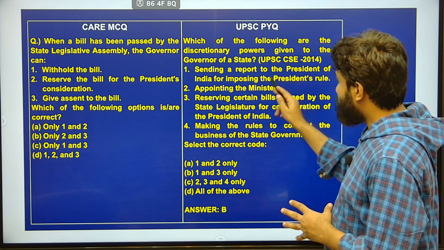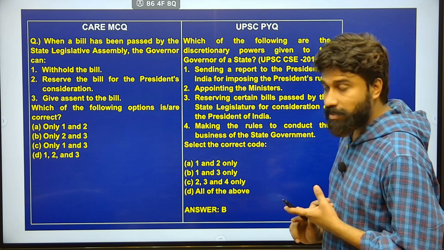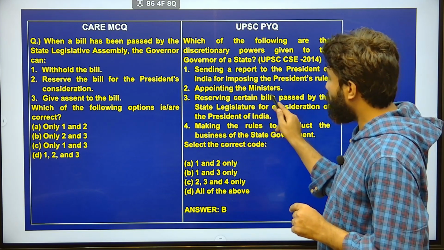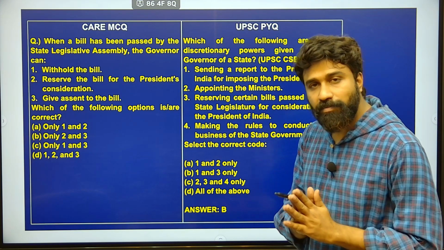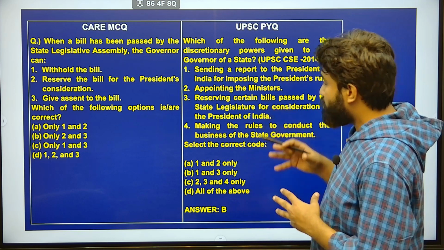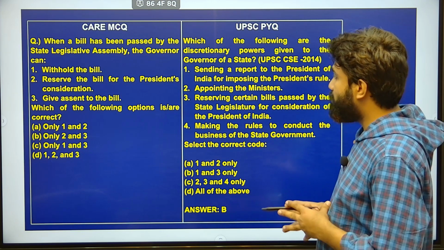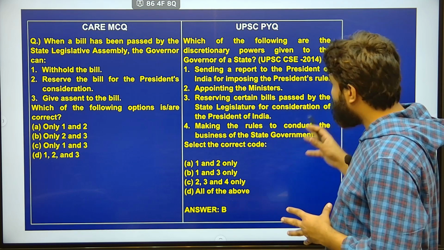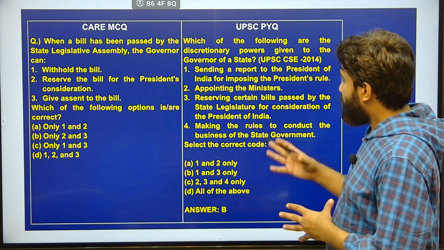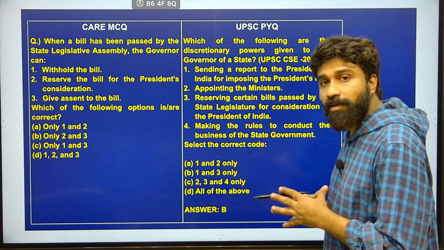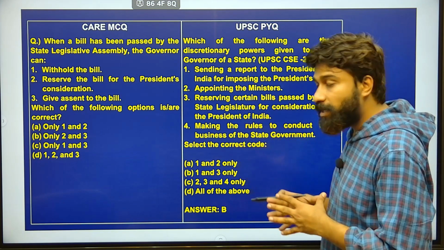Sending a report to the President of India for imposing President's rule is one of the discretionary powers given to the governor. And appointing the ministers, no. The governor appoints the ministers under the aid and advice of the Chief Minister, and will act upon such aid and advice of the Council of Ministers headed by the Chief Minister. And reserving certain bills passed by the state legislature for consideration of the President of India: yes, that may be a possibility, that the governor may act under his discretion and consider certain bills for the assent of the President.